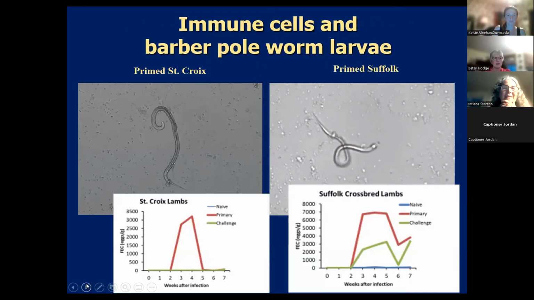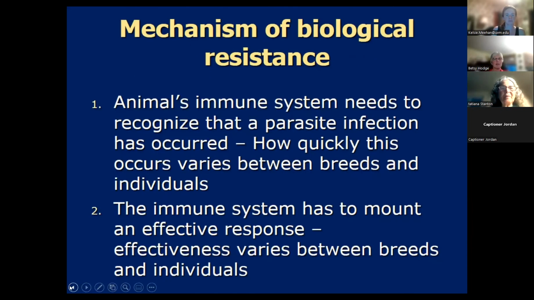Oh, go back one. Can you go back one, Betsy? I'm sorry. Okay, so the mechanism of getting the immune system to function, or a biological resistance. The animal's immune system needs to recognize that there's a parasite infection occurring. And how quickly the animal recognizes this varies between breeds and also between individuals within a breed. And then the second thing is the immune system has to be able to mount an effective response. And again, the effectiveness varies between individuals and between breeds. Next.